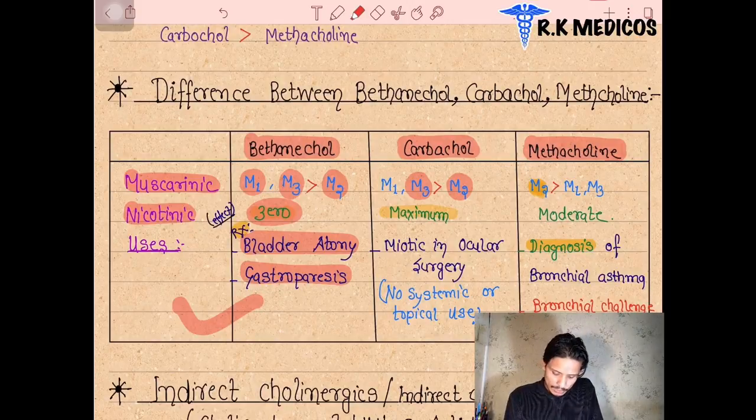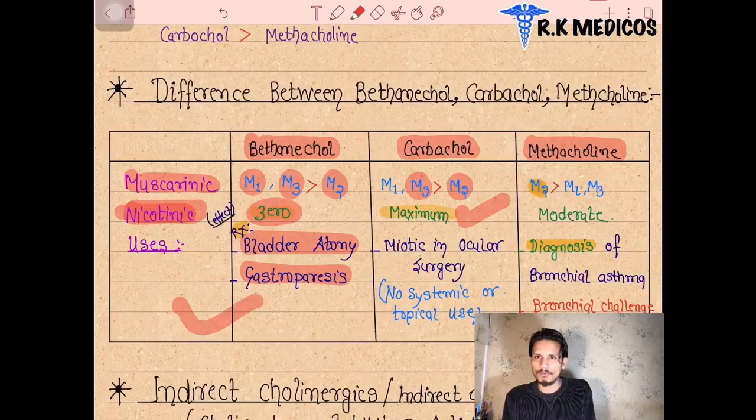Why? Because they act on the nicotinic receptor, and the nicotinic effect will also be shown to the maximum. We don't want any side effect in our body, so we don't take these drugs by the systemic route. These drugs are only used in miotic ocular surgery, as we discussed previously.